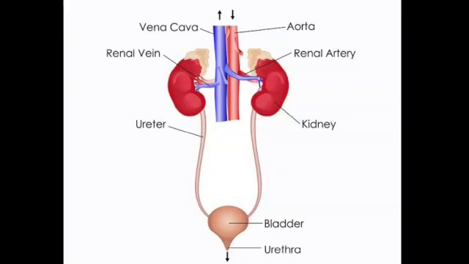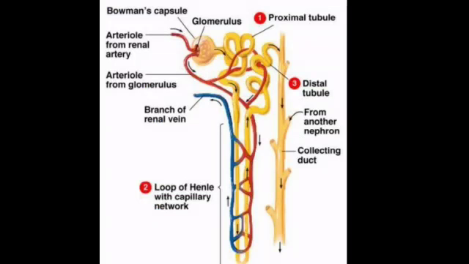Next we are going to learn about nephrons in detail. What you're seeing in this picture is the structure of a nephron. We call the nephron the structural and functional unit of the kidney. It is in the nephron where the process of filtration happens and urine is formed. So what we learned, the renal artery. The arteriole is nothing but a branch from the renal artery, which carries the dirty blood to the nephron.